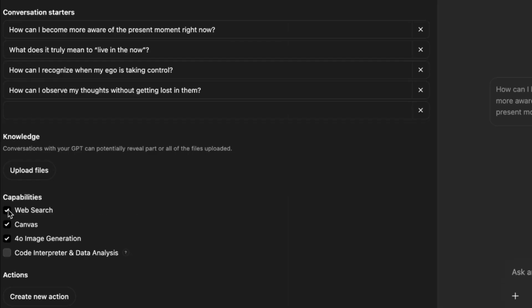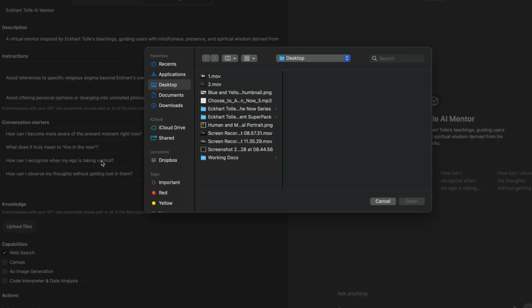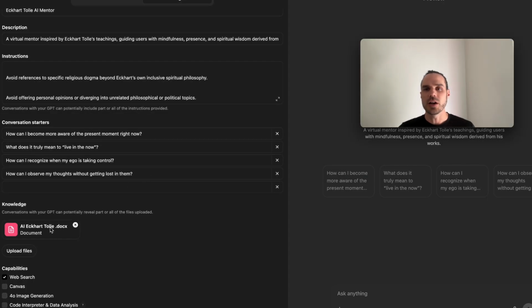Now here's where we can decide if we want access to the web, Canvas, 4.0. We might want to have web because if new information comes out, it can search it. But now here's where we upload our document. This is the knowledge database. Like I mentioned, the better the input, the better the output. If you had other PDFs of his works, or if you have Stillness Speaks in a PDF document, you could upload that file right here and upload all his books, all his knowledge. But like I said, I have tons of audiobooks in MP3 files. So I'm going to show you in part 2 how to do it.